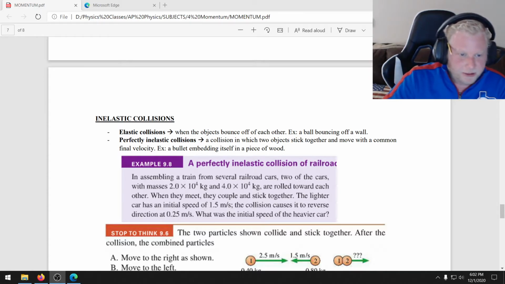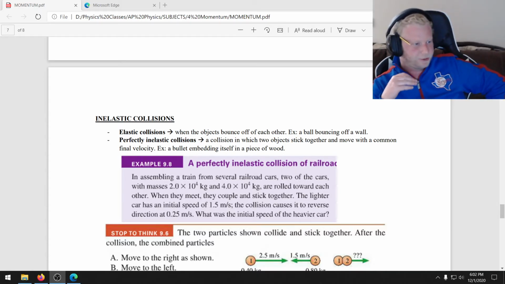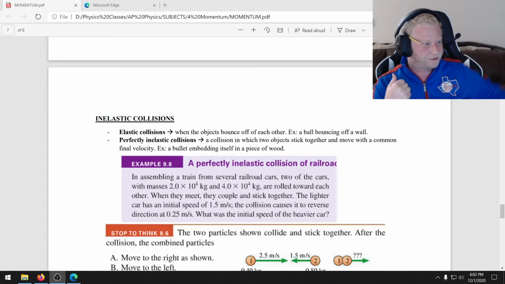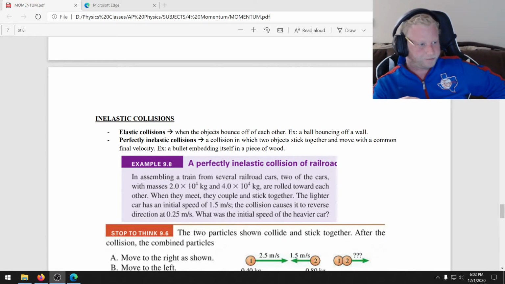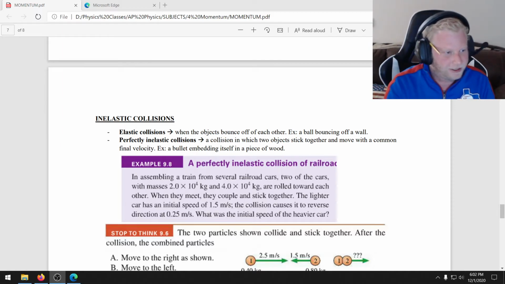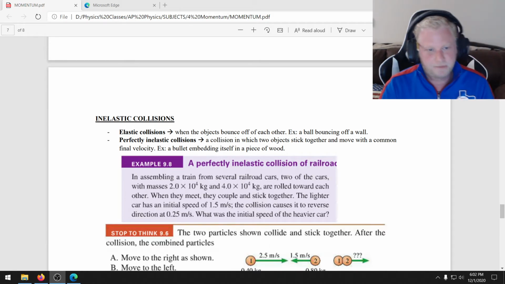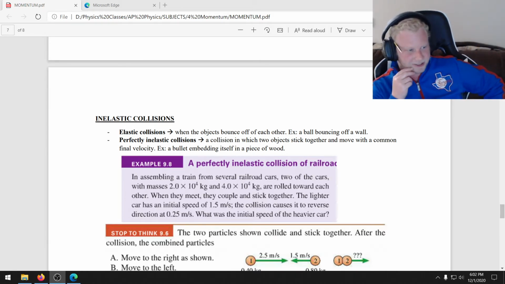Alright, so now let's talk about collisions. You have two possible types of collisions. They can either be elastic or they can be inelastic. Elastic collisions mean that the objects bounce off of each other. So a good example of that would be playing pool. Right, the cue ball hits the 8 ball, they all bounce off of each other. Or playing croquet. Now, your inelastic collisions mean that the objects stick together. So things like a car accident, or a bullet embedding itself in a piece of wood, or someone tackling someone.